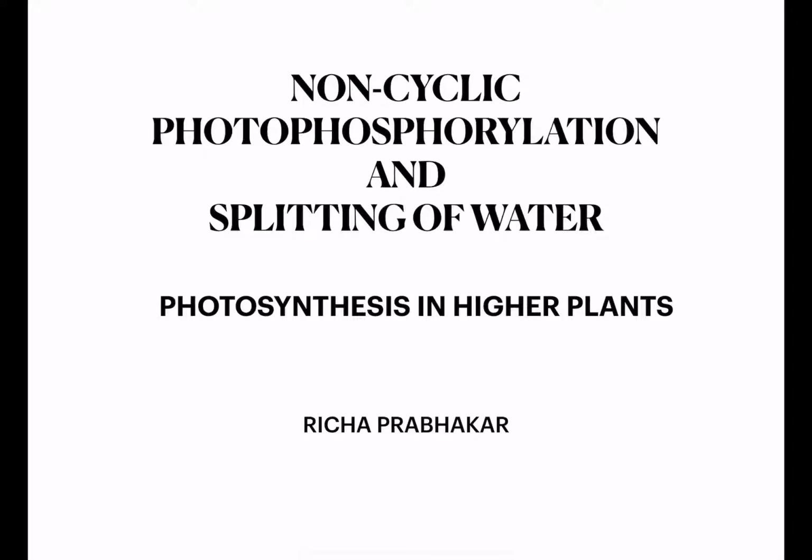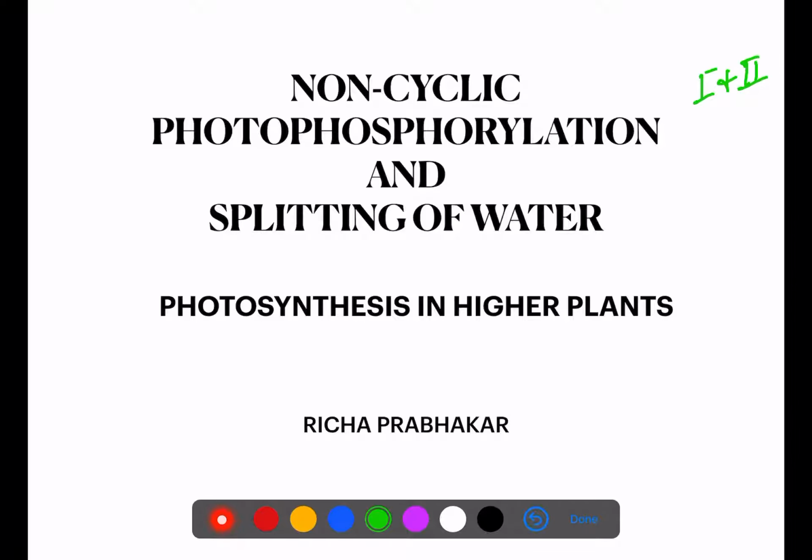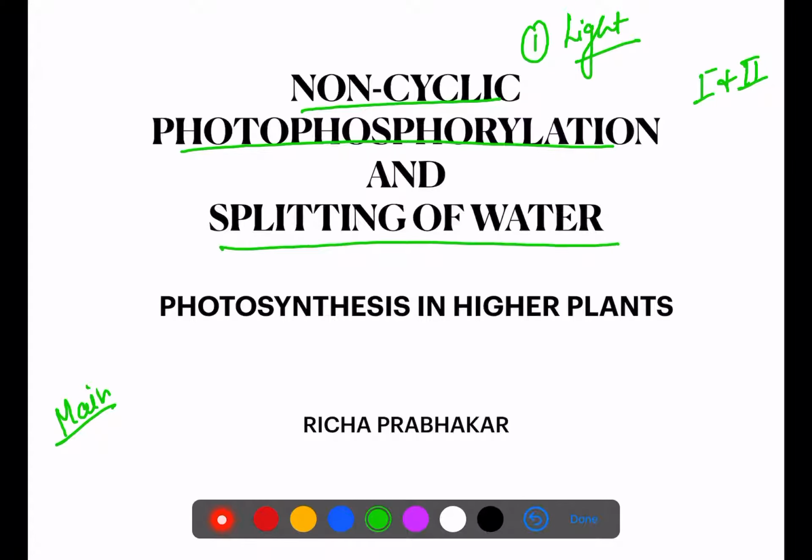As in my last lecture, I talked about the photosystems, photosystem 1 and photosystem 2, right? We talked about two photosystems. So now, continuing with the main process of photosynthesis, today I am going to talk about non-cyclic photophosphorylation. That is the first phase of photosynthesis, which is called the light phase, and we will also discuss the splitting of water. So I request that if you have not watched the previous lecture on photosynthesis, please go through it first. Only then will you be able to understand this lecture.